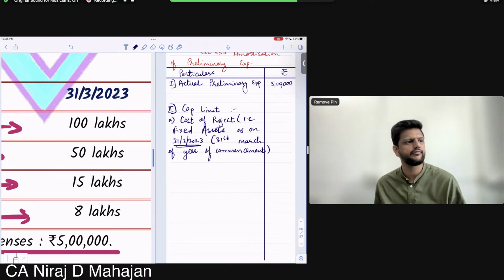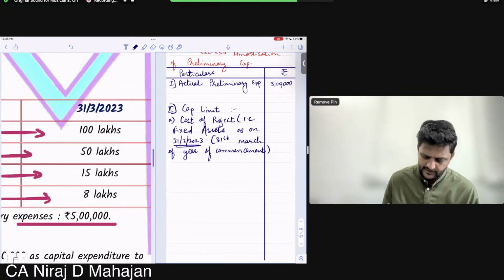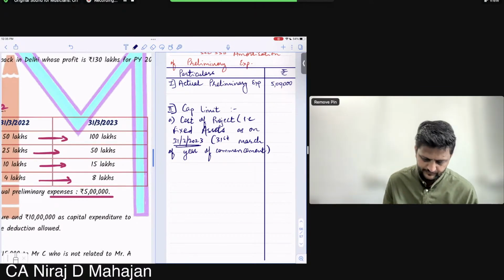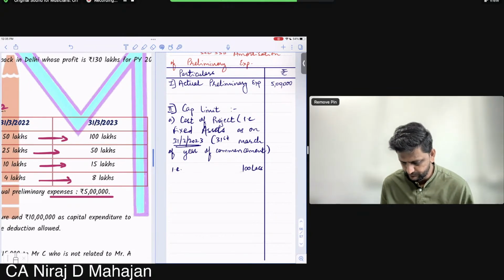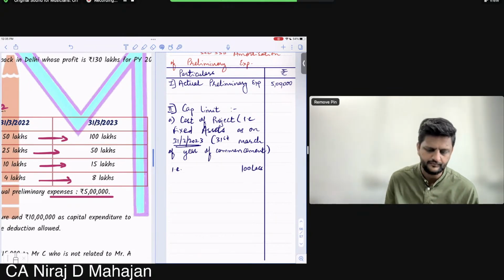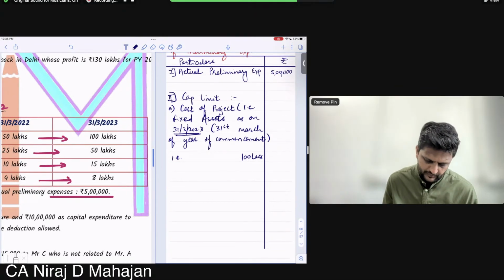Finally, 31st March of the year of commencement. How much? That is 100 lakhs. My goodness. I am writing here 100 lakhs. And B, but what do we have? Capital employed.